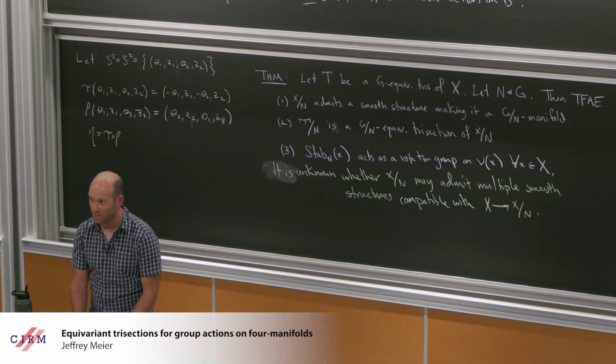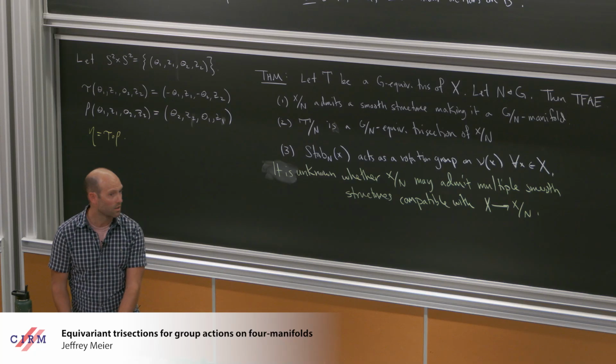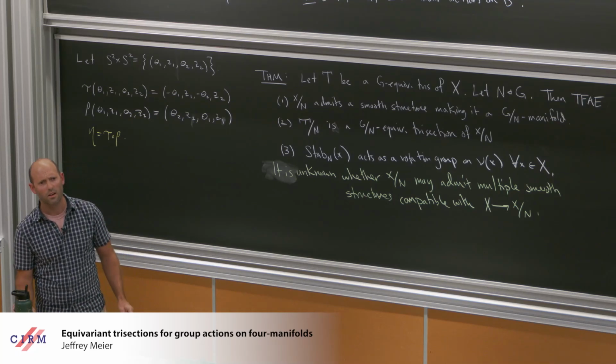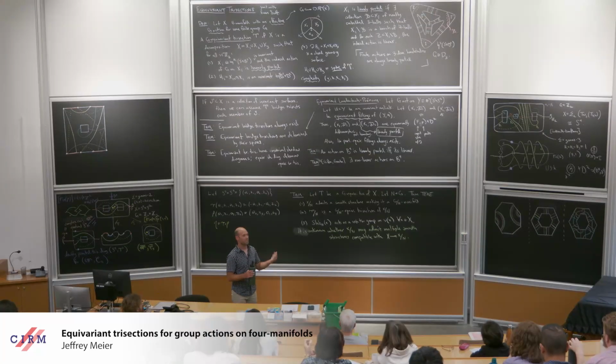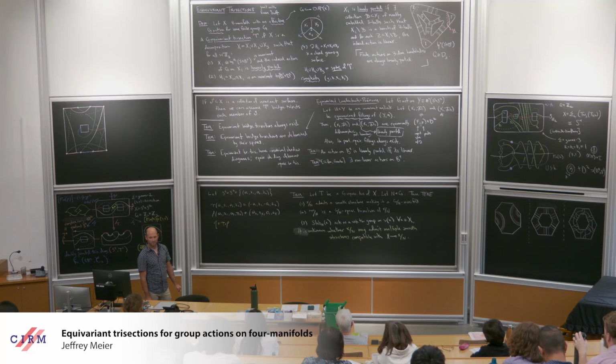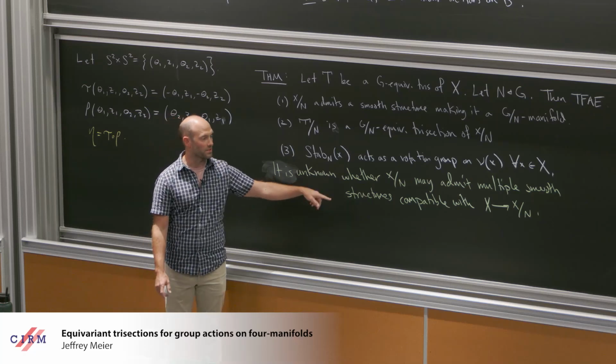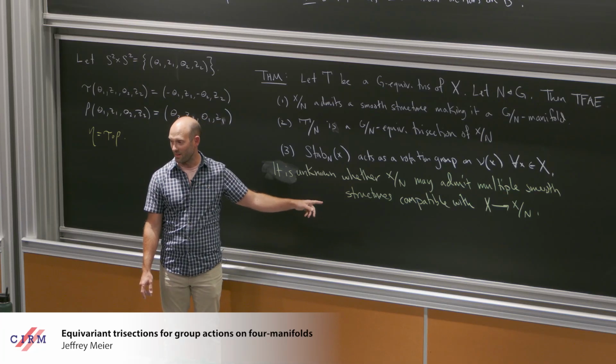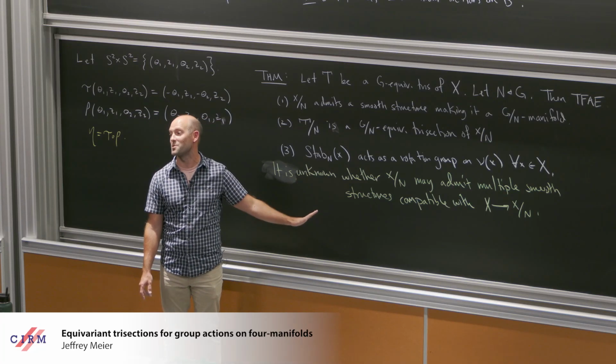Okay, a couple minutes left. Any questions? Yes? So the quotient map is smooth and continuous. I just have one map from X. Basically it's easy to tell whether this is a topological manifold and that it admits a smooth structure.